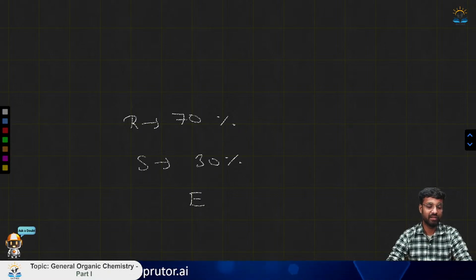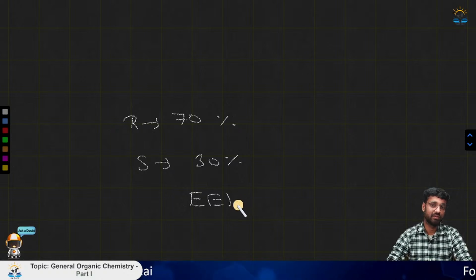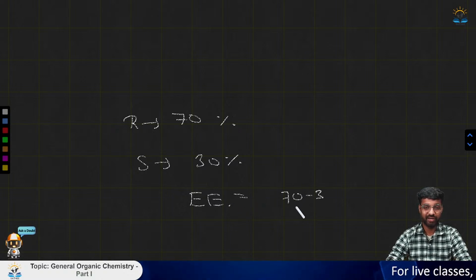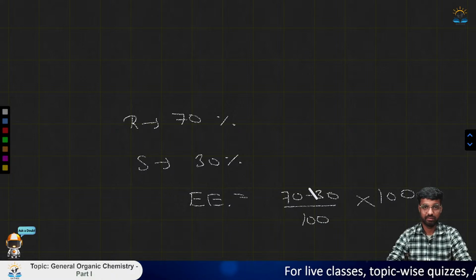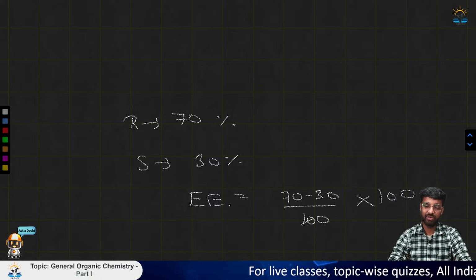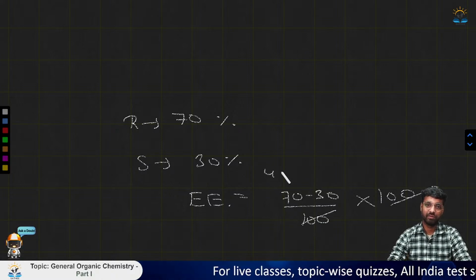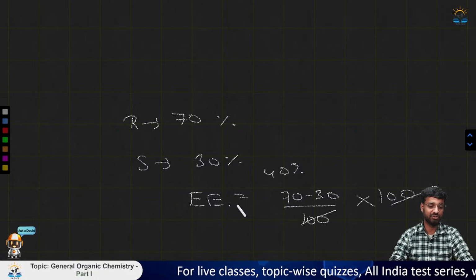If you have to tell the enantiomeric excess, it will be simply (70 minus 30) by 100, into 100, so it will be 40%. So 40% is the enantiomeric excess.